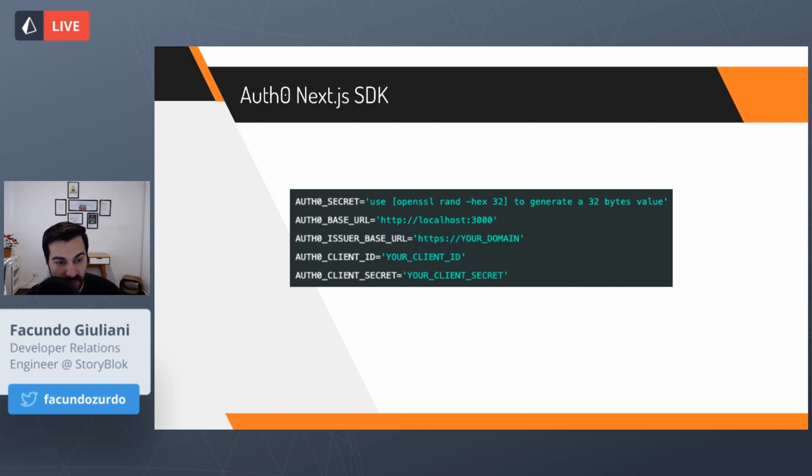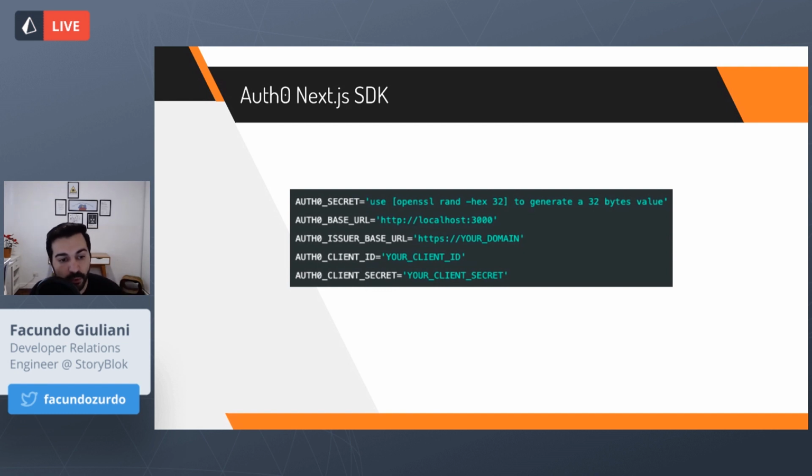You set a secret, which is a random 32-character string that you can generate, a base URL, which is the home page of your web application, an issuer base URL, which is a domain generated by Auth0, I will show you that later, and a client ID and a client secret to connect to the Auth0 tenant, to the Auth0 application that is generated by Auth0 too.